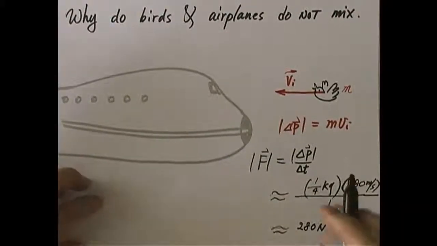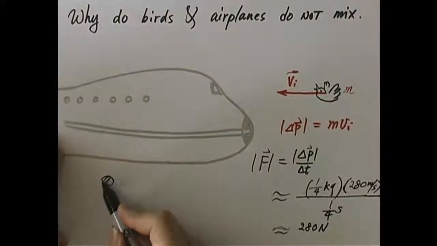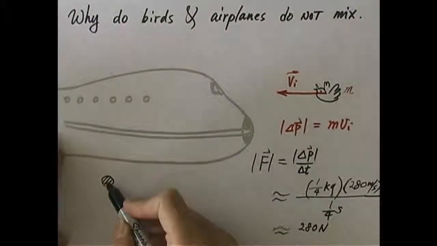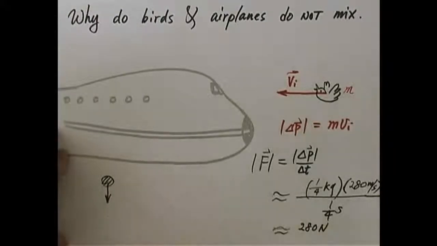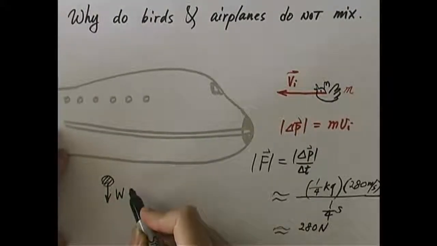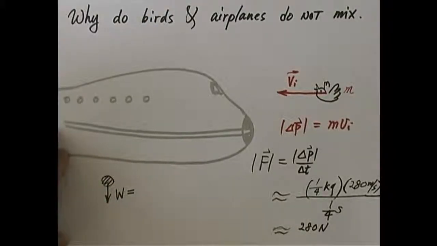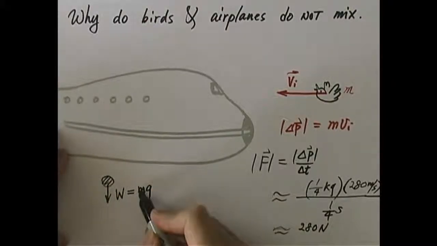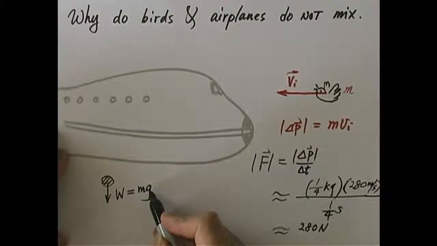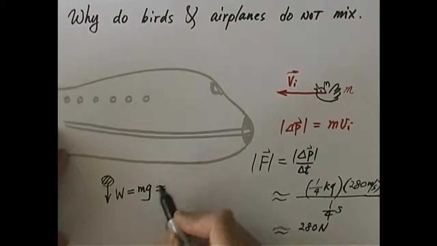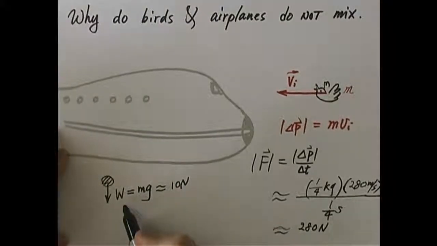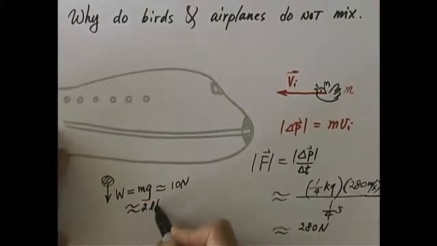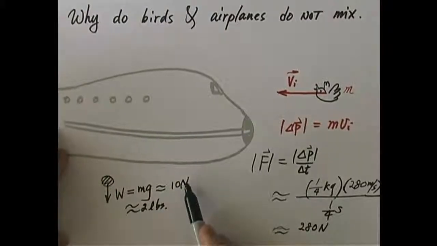Well, let's do a little review here, okay? If something has a mass of 1 kilogram, and it falls under the influence of gravity, what's the force on it? What's weight, W? Well, mg, m is a kilogram, g is about 10, actually 9.8, but about 10 meters per second squared. This is about 10 newtons. 1 times 10, right? About 10 newtons. But you know, 1 kilogram of mass, if you weigh it on a scale, it's going to show you about 2.2 pounds. It's roughly about 2 pounds. Roughly. So what does that tell you? 2 pounds makes about 10 newtons. So each 5 newtons is about a pound.